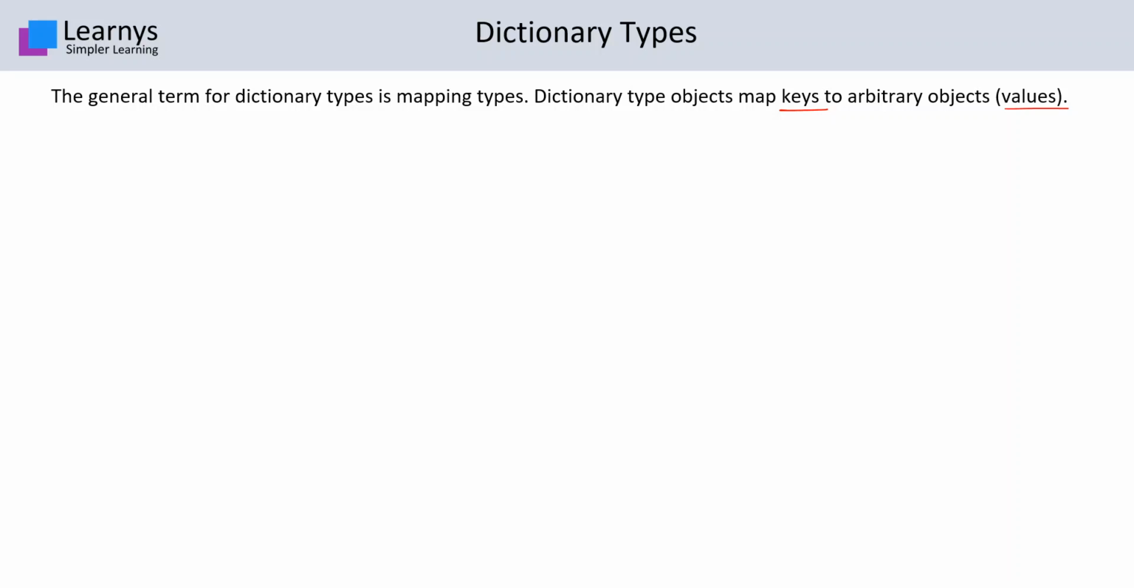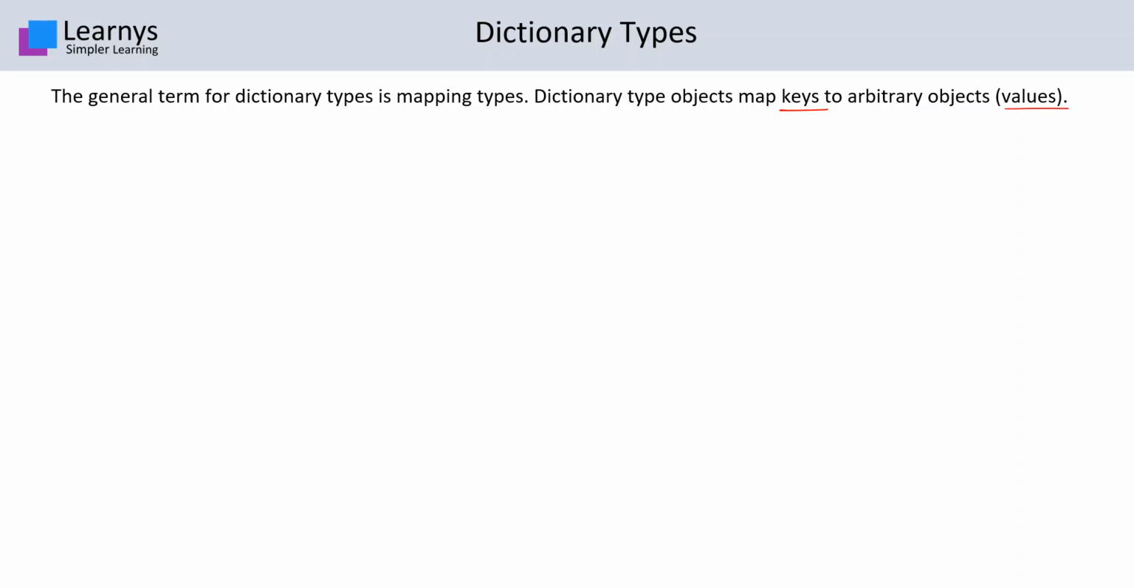This is one of the most useful data types in Python because access of the values for a given key is a constant time operation. Dictionaries are themselves mutable types. We will also discuss the mutator methods in this video.